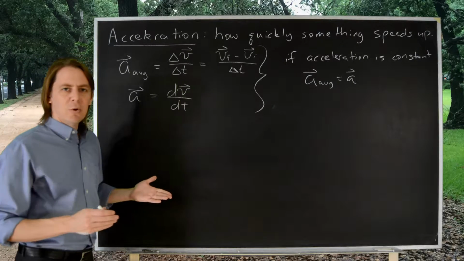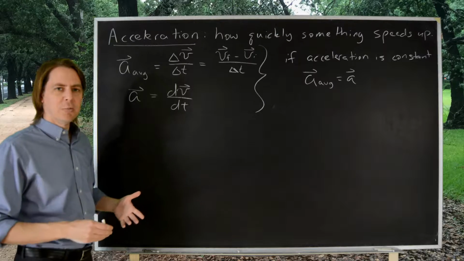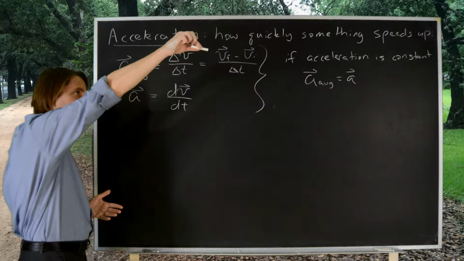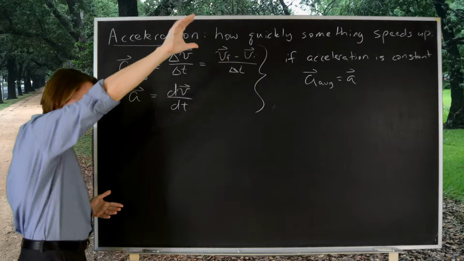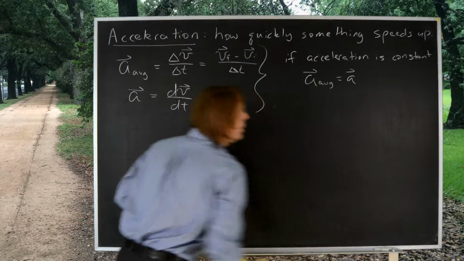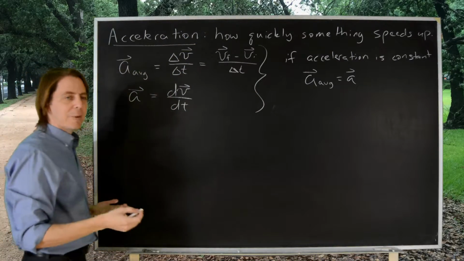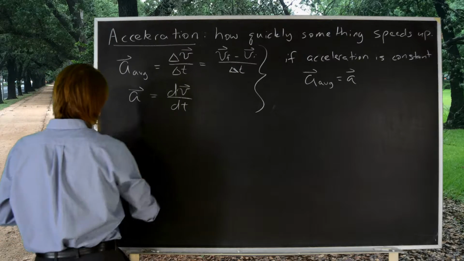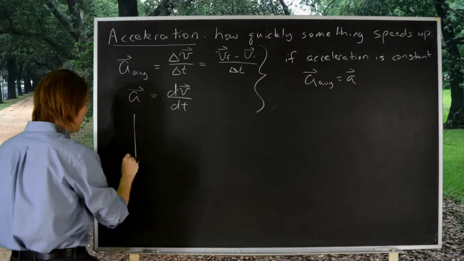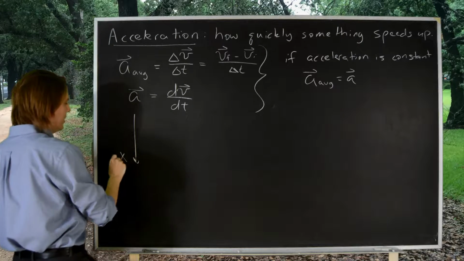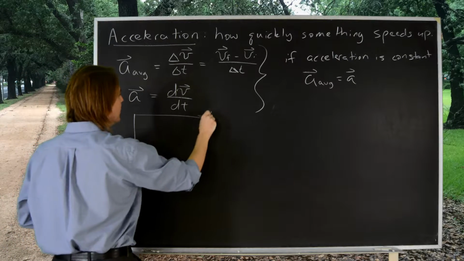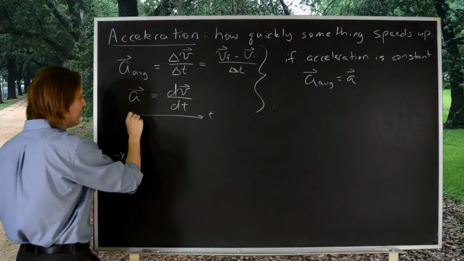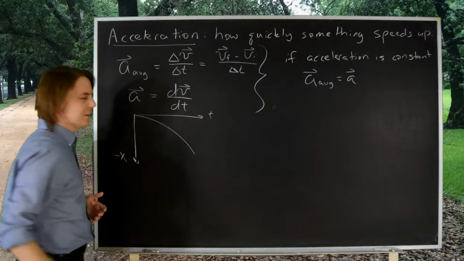I said I wouldn't do any demos on this YouTube channel, but here's one. I'm going to take a piece of chalk and drop it, and we just made it accelerate. So let's have a quick look at the kinematic plots for that. If we were going to plot the position x, I'll plot x down like that, so this will be minus x, and this will be time. If you were to plot that, it will look kind of like this. It started, and it went down like that.